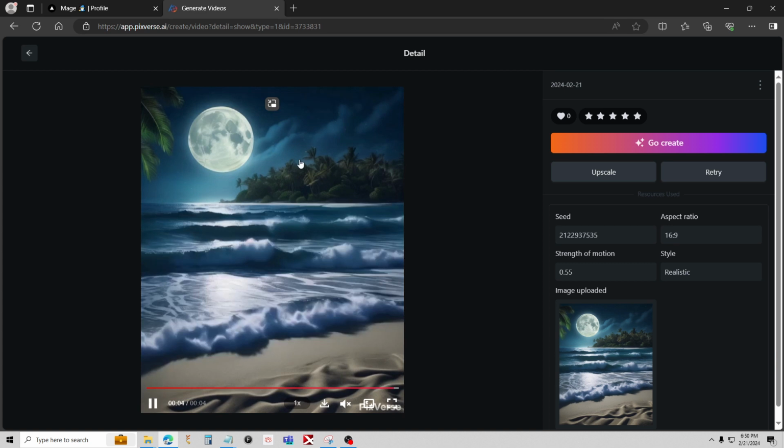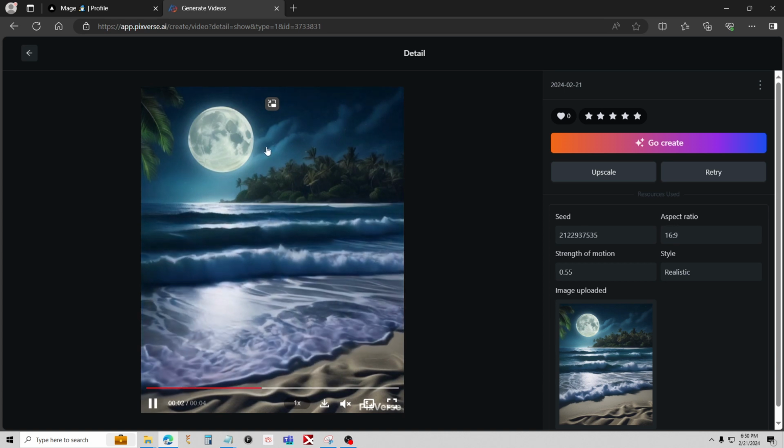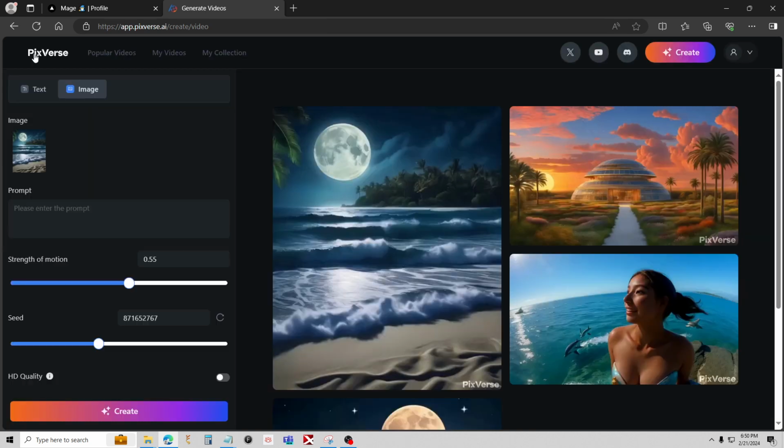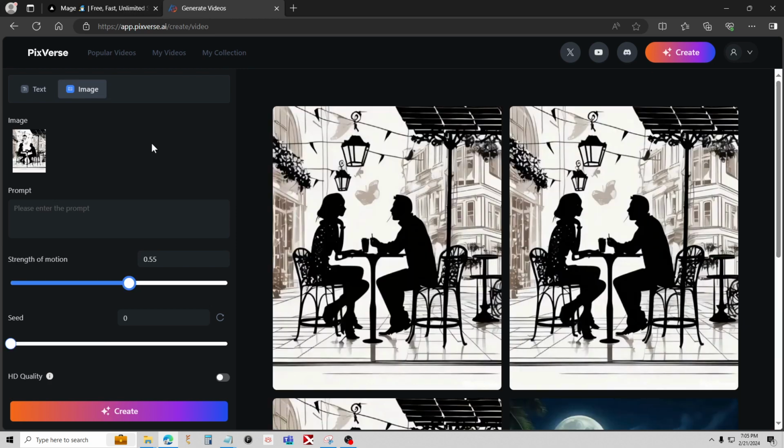So with people, they'll turn out okay sometimes, and sometimes it doesn't do much. But let me go ahead and show you one that almost always does good, or you can get some good ones, which is kind of just a silhouette flat thing. So let me go ahead and load this. Okay, and this is my starting image. It's just a couple of silhouettes, and I ran it with the strength low, high, and normal.